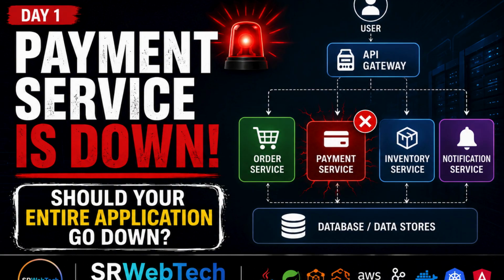Here is a real production scenario. Your payment service suddenly goes down. Should the entire e-commerce application go down? The answer is no. In this video, we will learn how microservices isolate failures using the circuit breaker pattern.